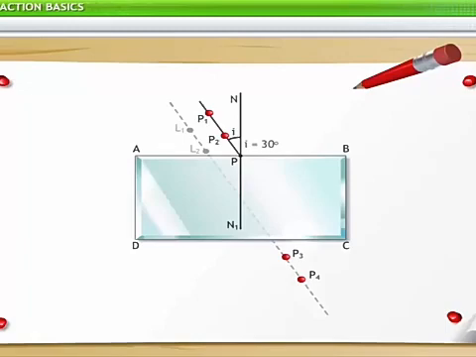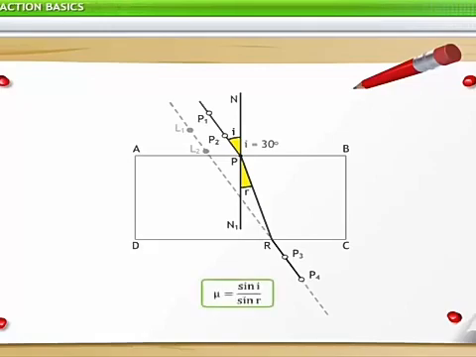In the next step, we remove all the pins and draw small circles around them. We join P3 and P4 to meet CD at R. After joining PR, we measure the angle of incidence P1PN and the angle of refraction N1PR. Finally, by finding their sine values and applying them in the formula, we find mu is equal to sin i divided by sin r. If the experiment is repeated using different values of angles of incidence, the refractive index remains the same. Thus, this experiment verifies Snell's law.